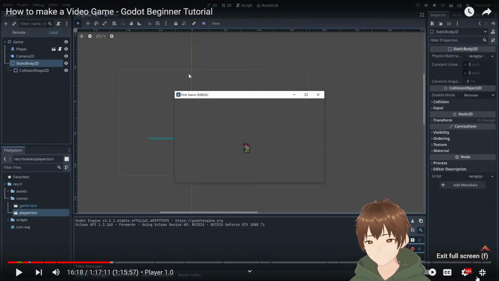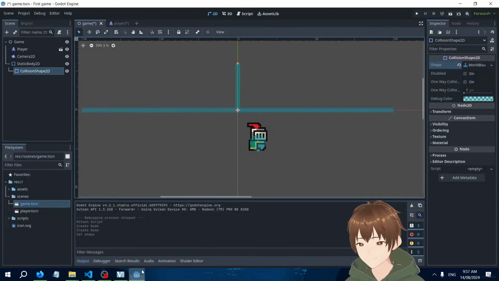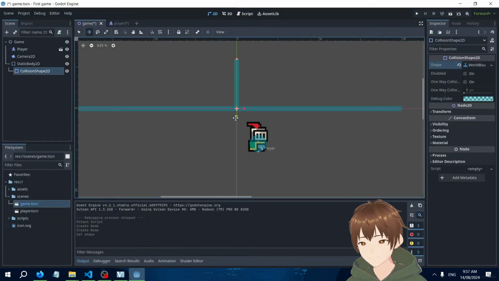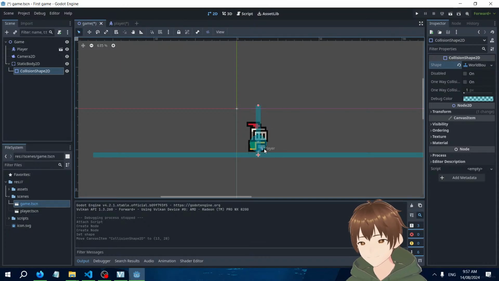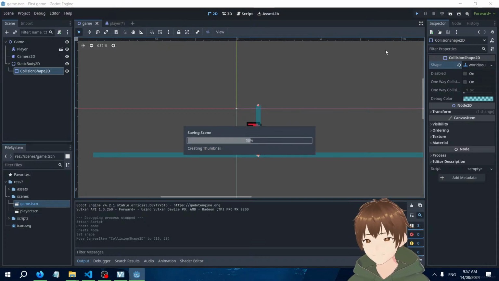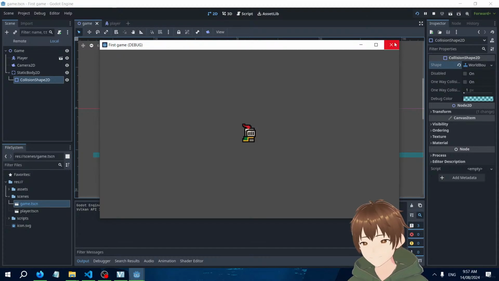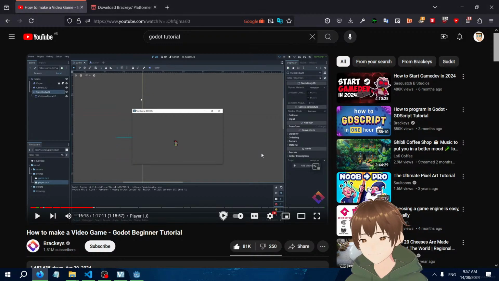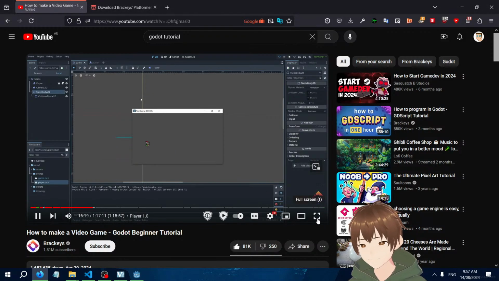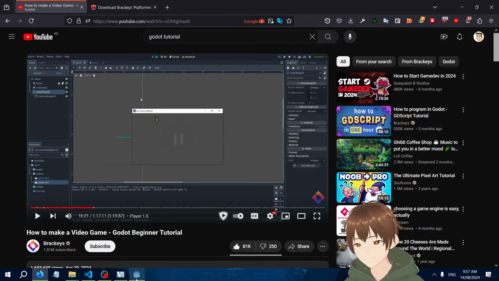Our player now gently lands on the collider,